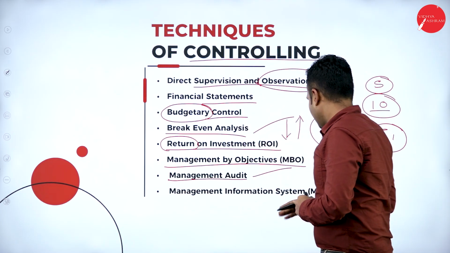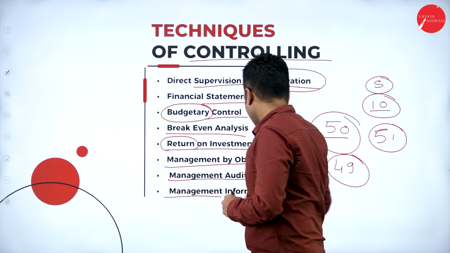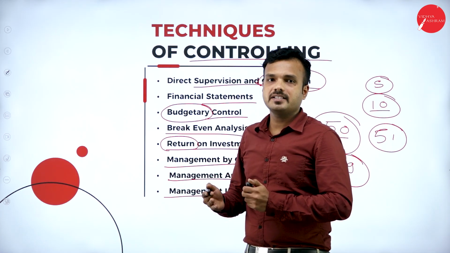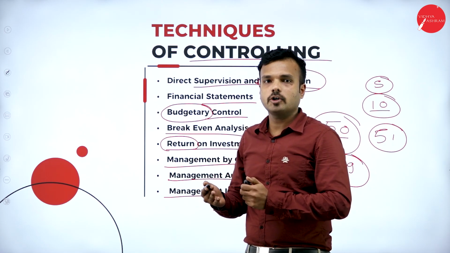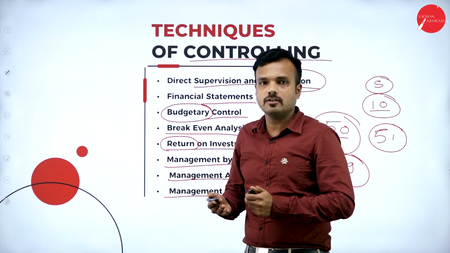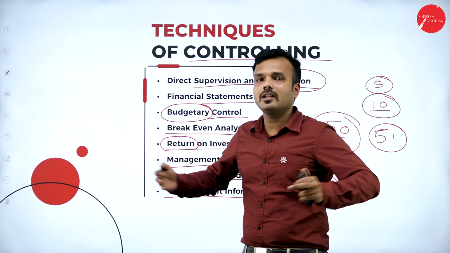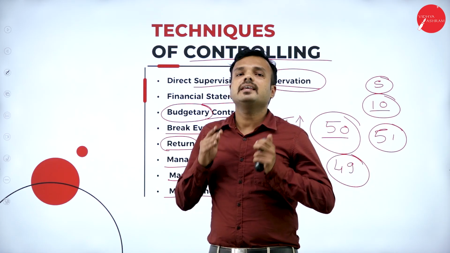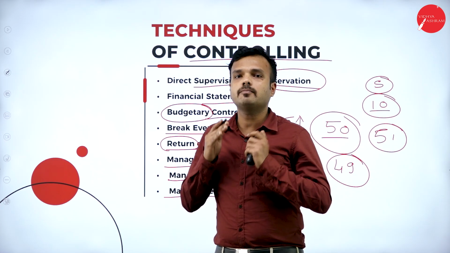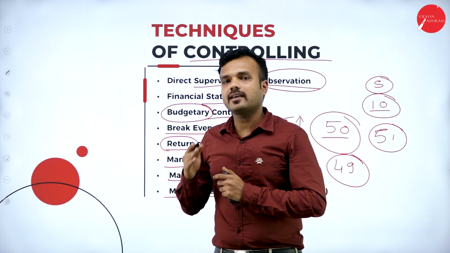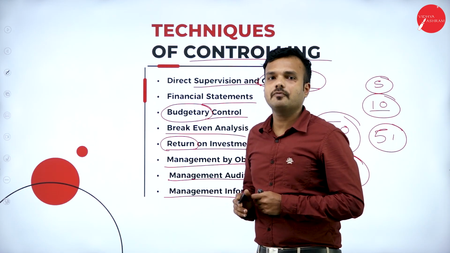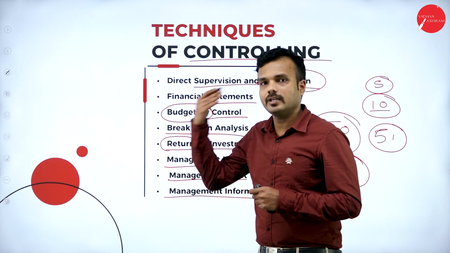Management information system, that is MIS. In order to manage all the activities of the organization, all functional areas, all functions of management, and all employees, all resources, human and non-human, management needs accurate information, right? Management needs to know the internal working of the organization and also the external working.